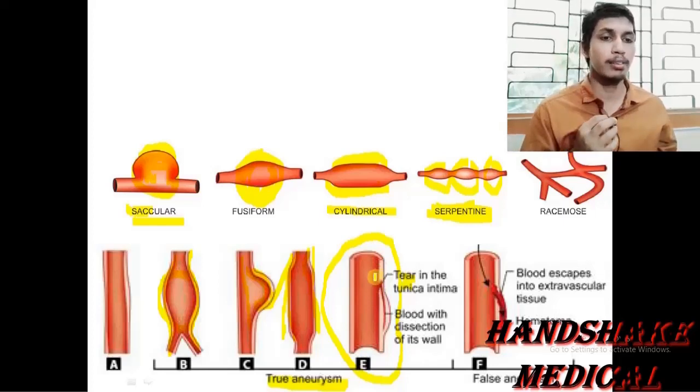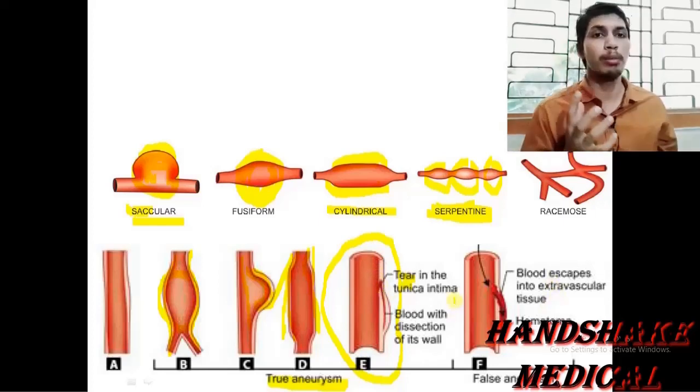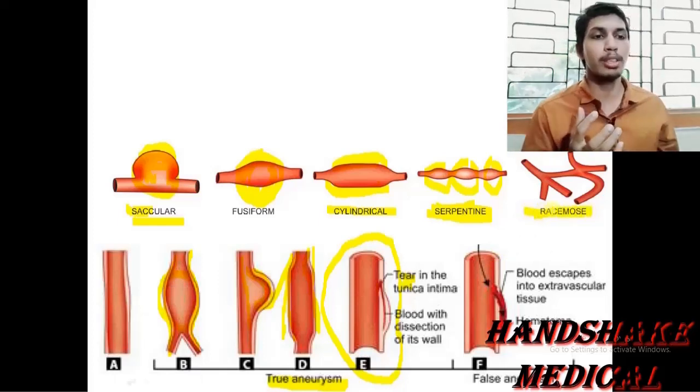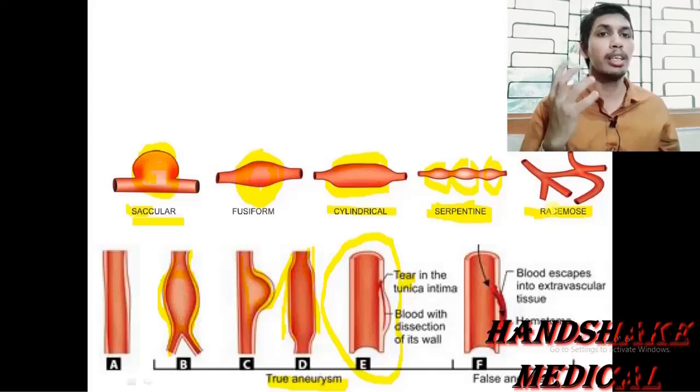Now one more type of aneurysm on the basis of morphology is the racemose type of aneurysm. So what would happen in the racemose type of aneurysm? It is also known as the cirsoid or the arteriovenous type of aneurysm.